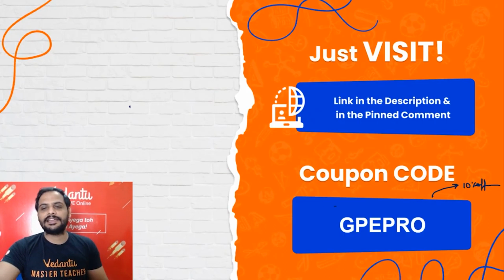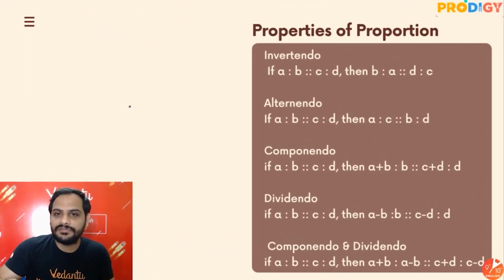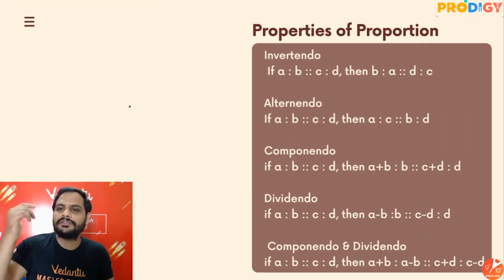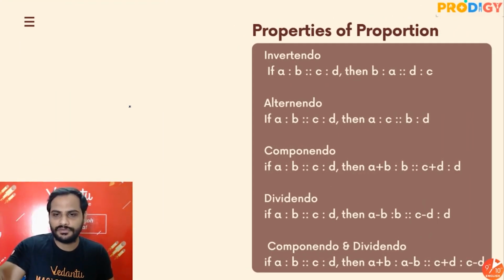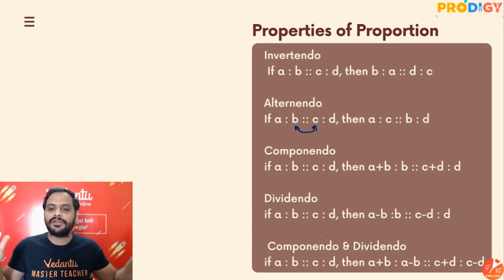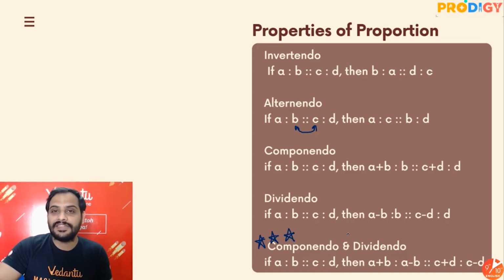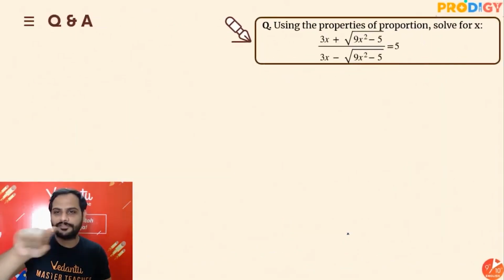Alright guys, okay, let's move ahead with the next part. So now comes properties of proportion. So we have invertendo. I have told you invertendo means what? We are doing the reciprocal of both the ratios. Alternando, so B and C interchange their places. Componendo, if the four quantities are in proportion, their sum also will be in proportion with the quantities. Their difference also in the dividendo, and componendo and dividendo is the combination of both, and it is the most important one. With the help of componendo and dividendo, we have solved some equation as well, as in this question.